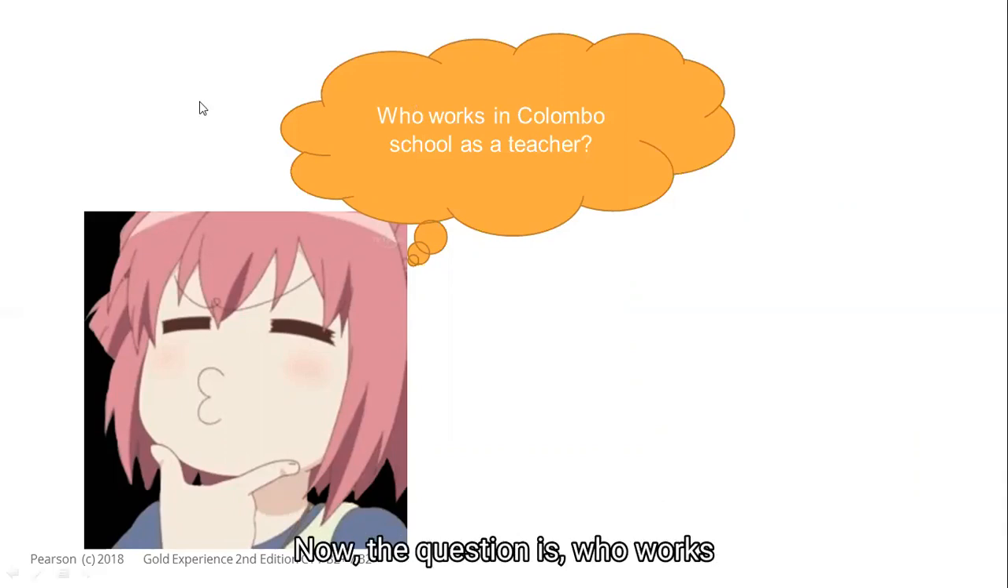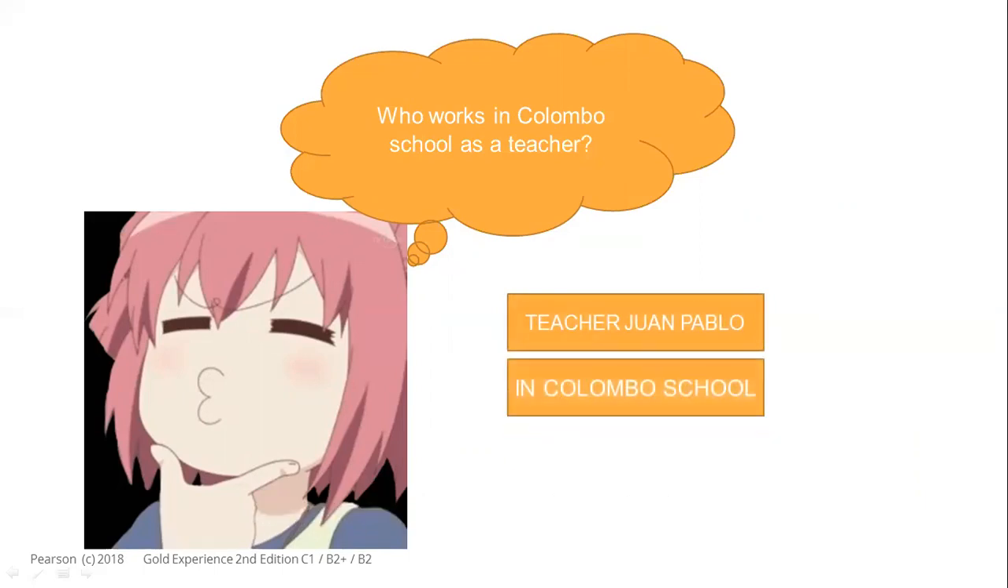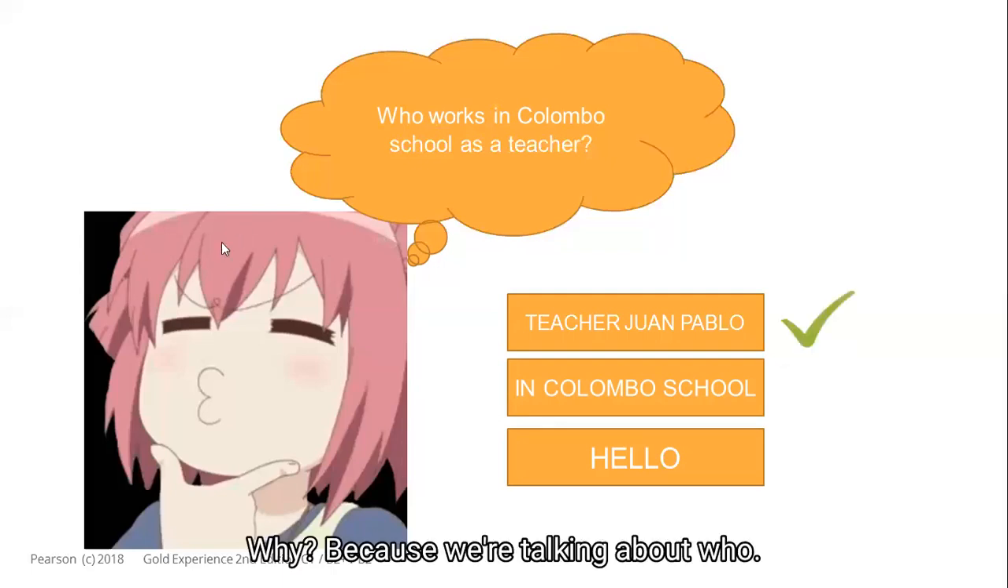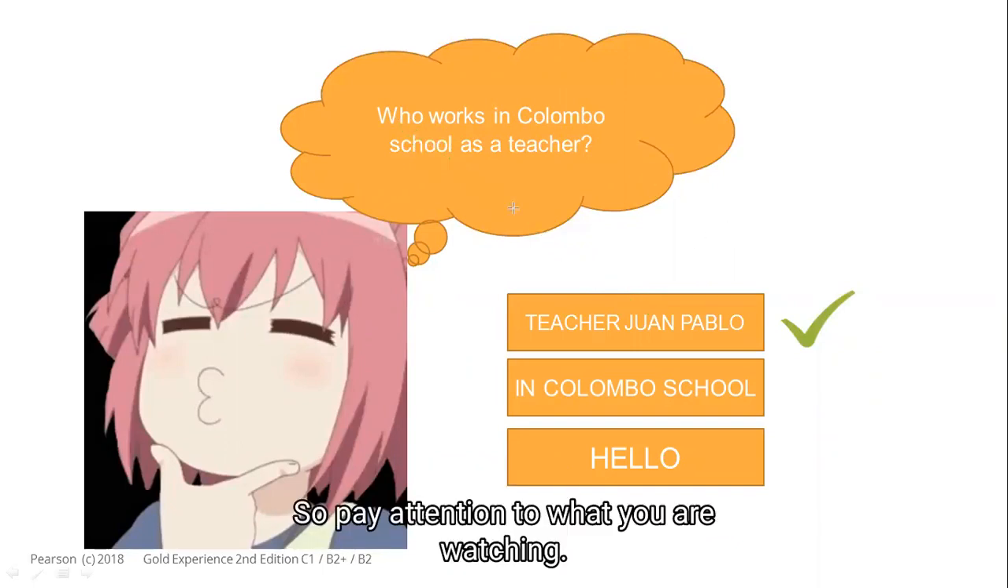Now, the question is, who works in Columbus School as a teacher? What do we have here? We have A, teacher Juan Pablo, B, in Columbus School, or C, hello. What is the question? What is the answer? Choose. So the answer is teacher Juan Pablo. Why? Because we're talking about who. We're not talking about where. We're not talking about hello. So pay attention to what you are watching.